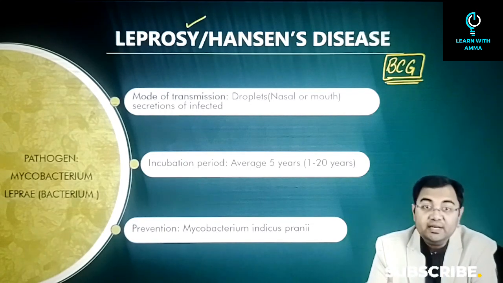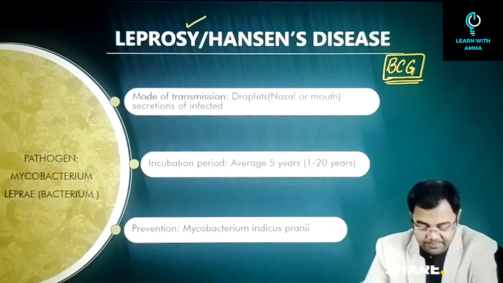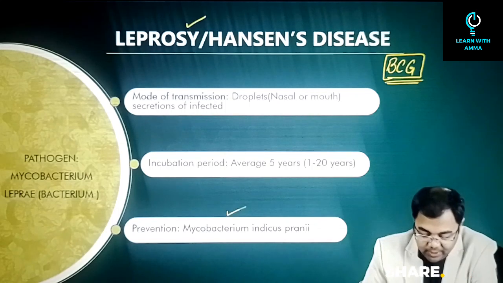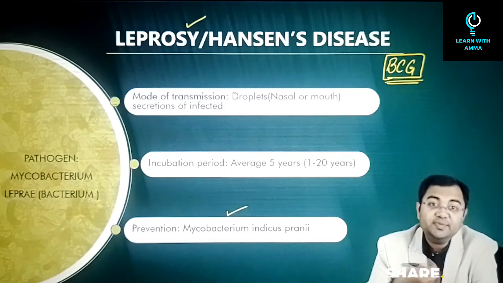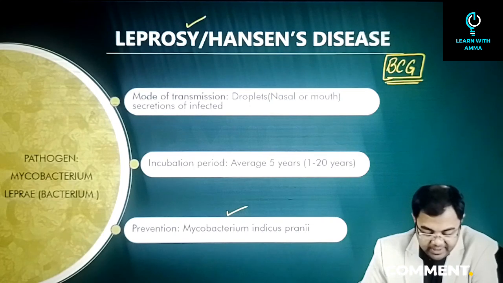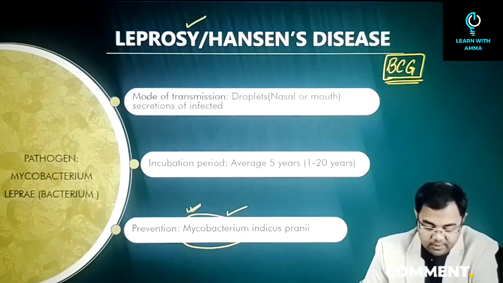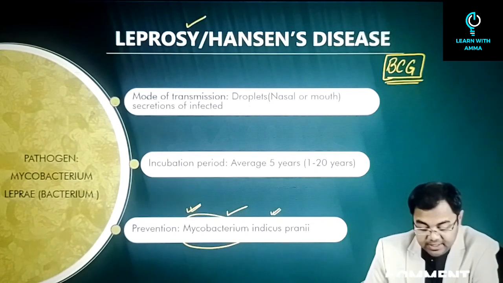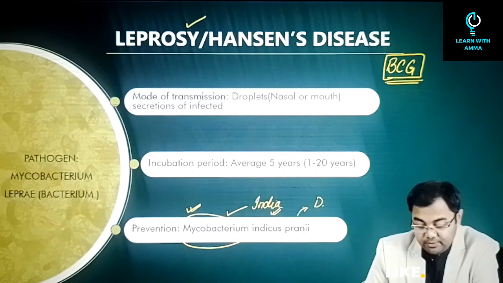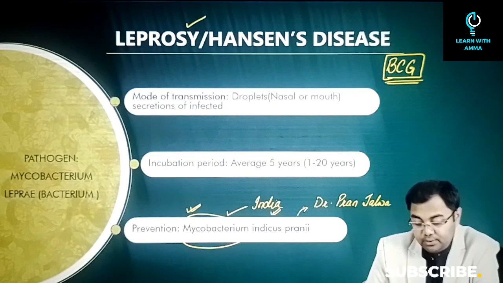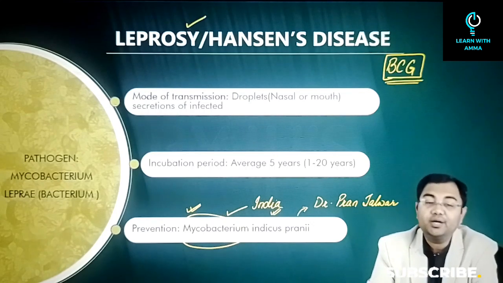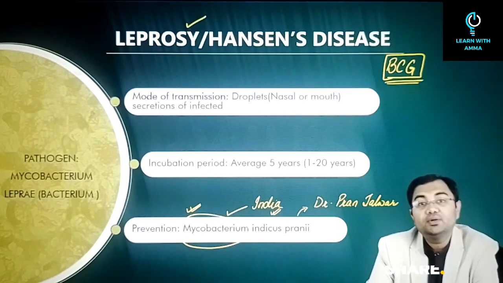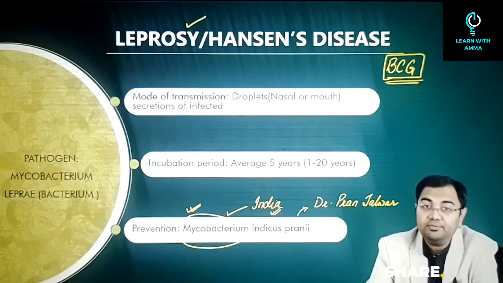But eventually in India, for the first time in the world, we developed a vaccine against leprosy. The name of the vaccine is Mycobacterium indicus pranii. It has been named so because Mycobacterium is the bacteria from where it has been taken, indicus because it has been developed in India, and pranii comes from Dr. Pran Talwar, because it was Dr. Pran Talwar who in the 1970s had started to work on the leprosy vaccine,